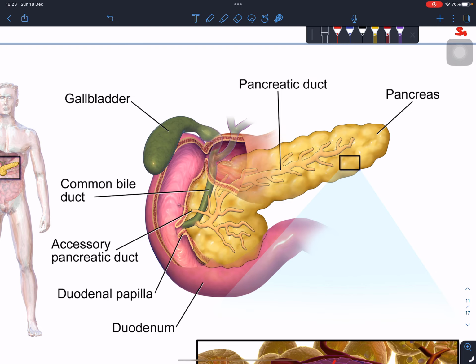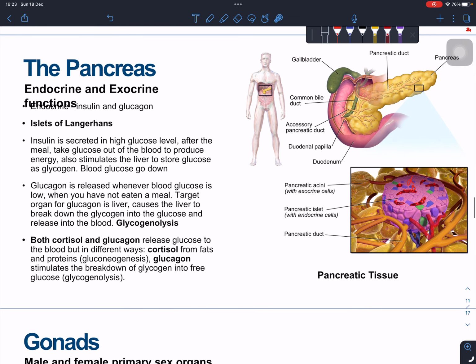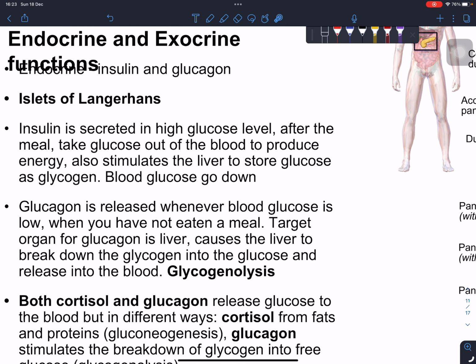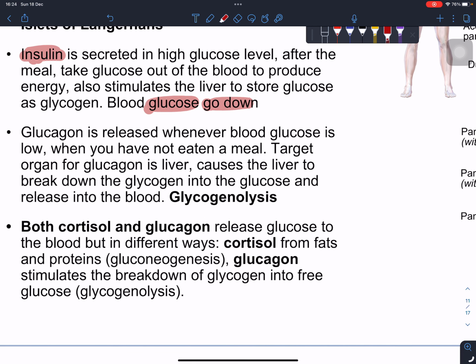So we have learned about the common bile ducts in our digestive system. After that, islets of Langerhans. Insulin is secreted when you have high glucose levels in the body after a meal. It makes this glucose into glycogen. For example, they accumulate this glycogen in the liver and in the muscles. So the function of insulin is to lower the level of glucose in your body.